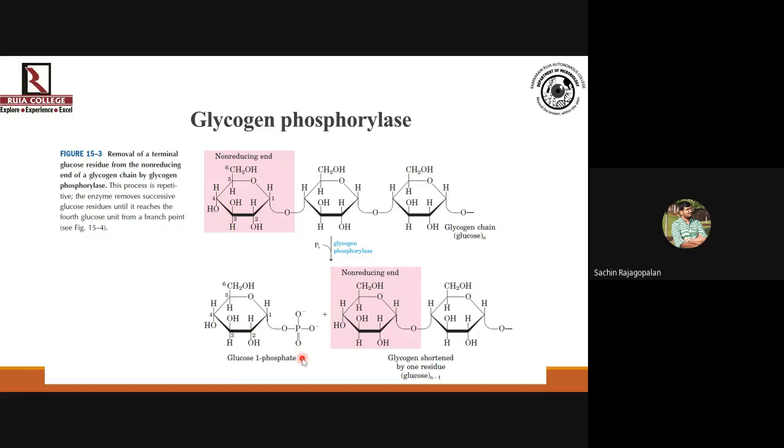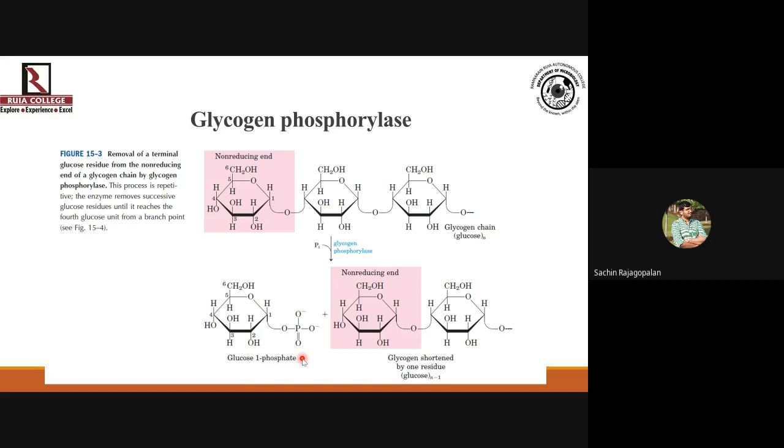And another benefit of this is that ultimately these glucose molecules are now going to enter glycolysis, right? In glycolysis, you know that you have to spend ATP molecules to add phosphate groups to glucose in phosphorylation steps. You have learned this in 12th standard. Glucose to glucose 6-phosphate.